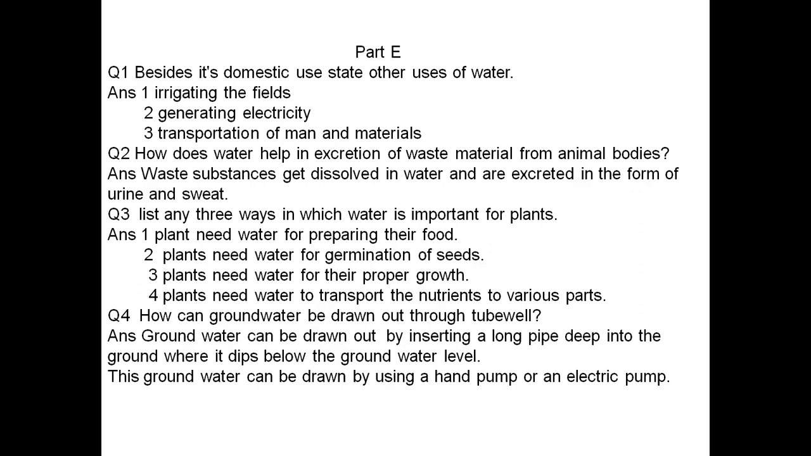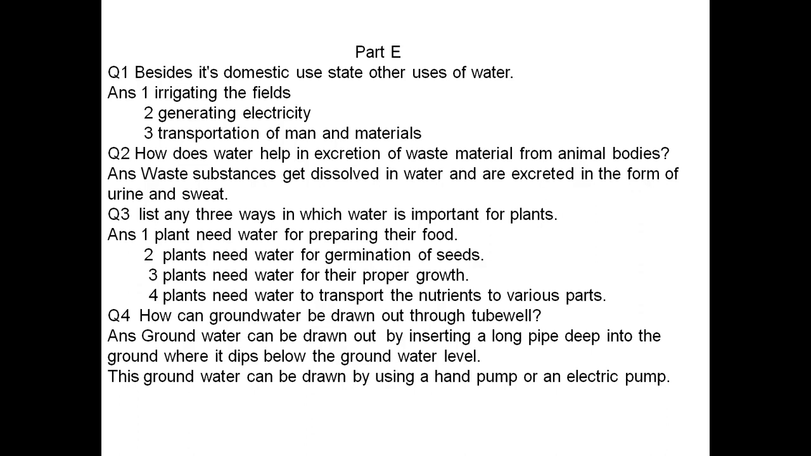List any 3 ways in which water is important for plants. Here it asks for 3, but we can write 4 ways. First one, plants need water for preparing their food. Plants need water for germination of seed. Plants need water for their proper growth, and plants need water to transport the nutrients to various parts. These are the 4 points showing water is important for plants.